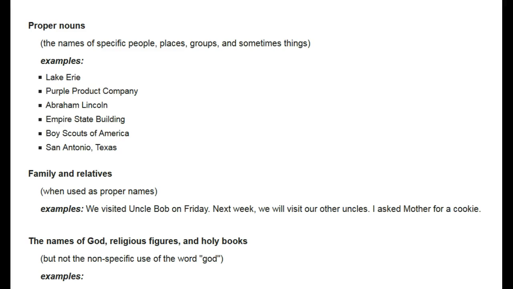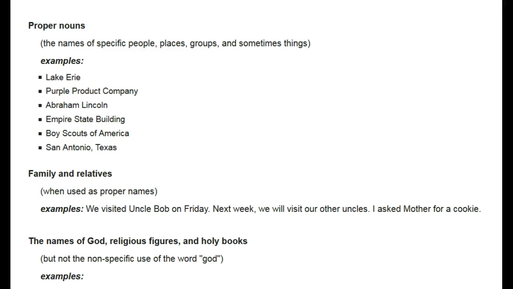For examples: Lake Erie, Purple Product Company, Abraham Lincoln, Empire State Building, Boy Scouts of America, and San Antonio, Texas.